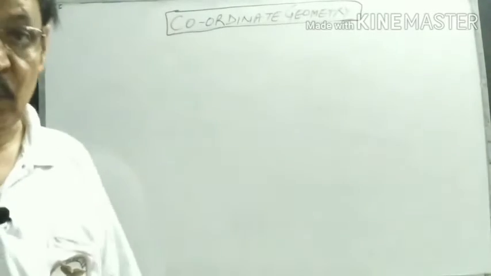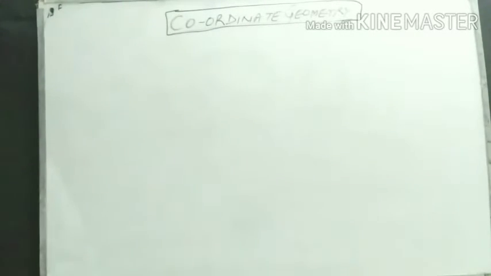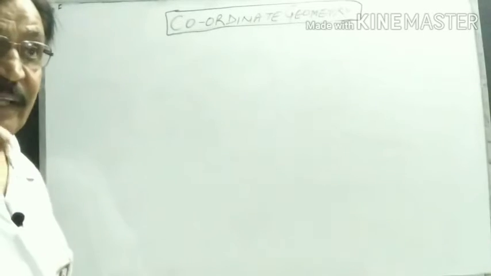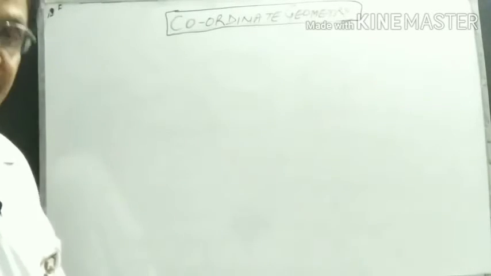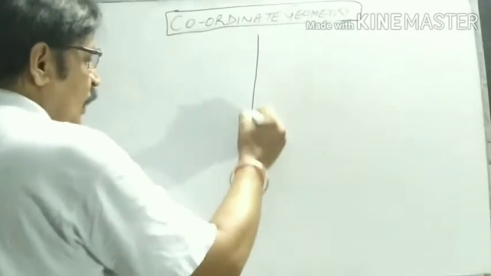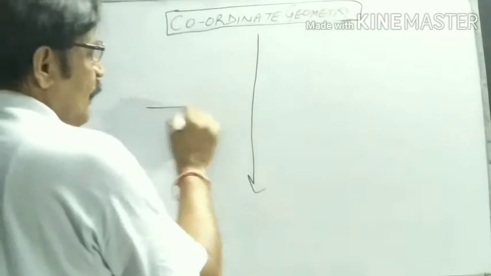Actually, the idea arose in his mind when René Descartes was lying in his bed and he saw a fly sitting on the ceiling of his room. Then he got an idea about the location of a point, how we can locate a point in a plane. Then he gave us an idea: two axes mutually perpendicular.